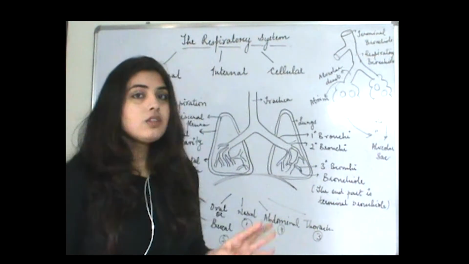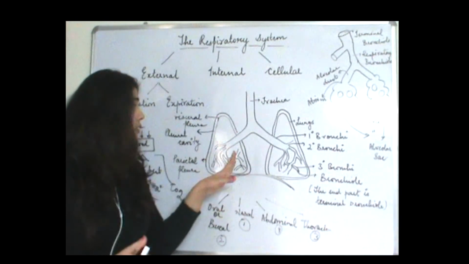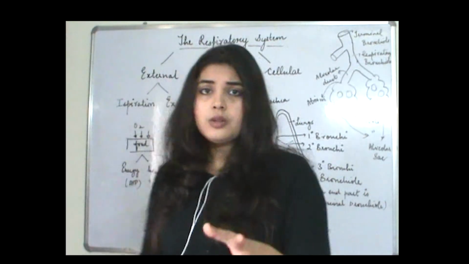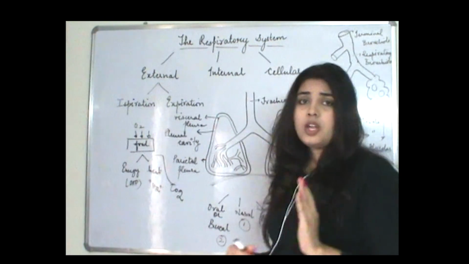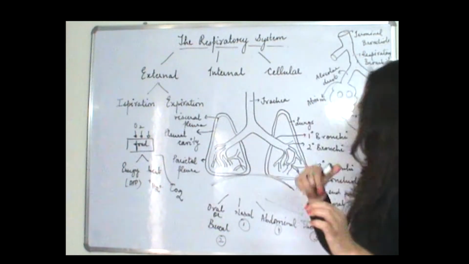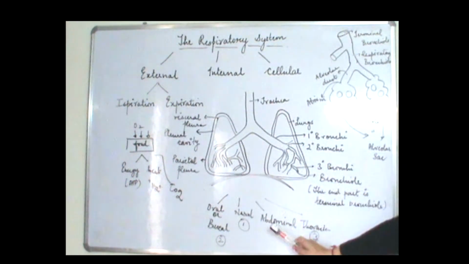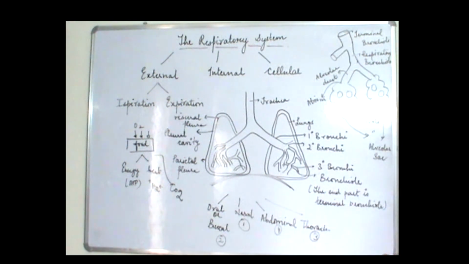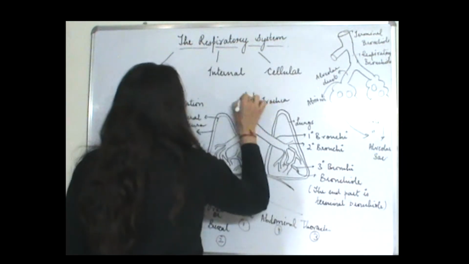So the four cavities you know now, but the lungs, which we're talking about right now, which is the major cause of interest right now, is present in which cavity? It is present totally in your thoracic cavity. So what is happening in the nasal cavity? This part is known as the trachea. So trachea begins and it has these rounded structures around it.